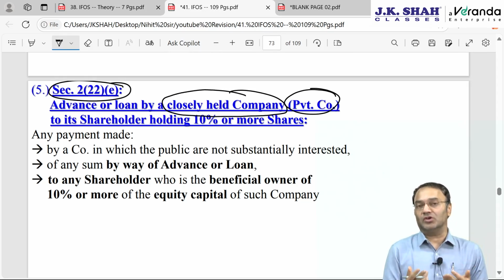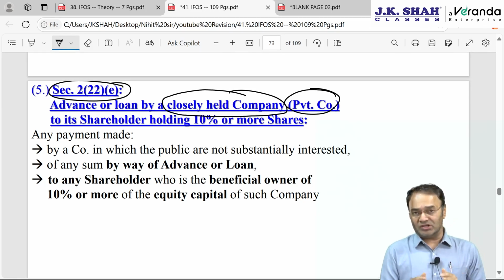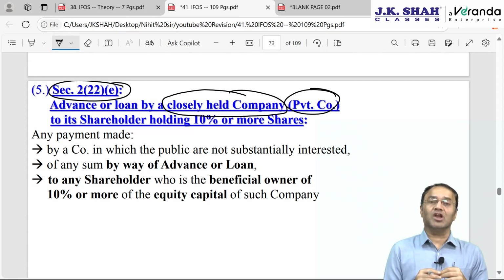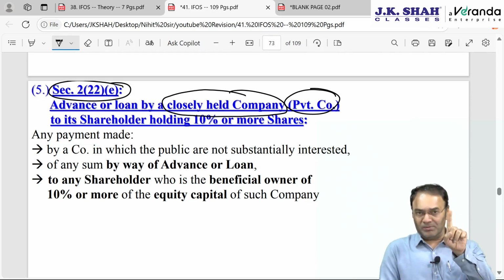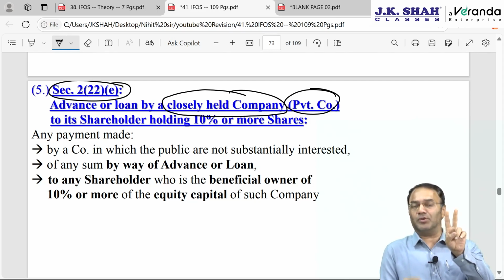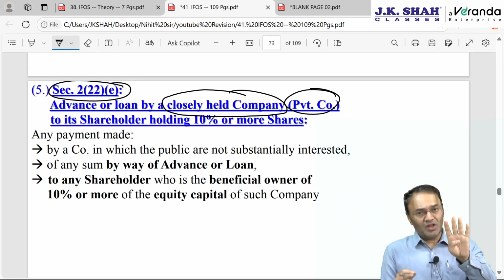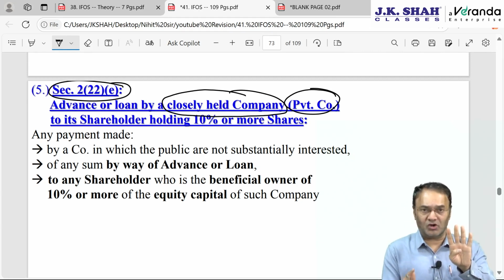Here the company is not actually distributing assets. Here the company is giving a loan to the shareholder. However, this point is applicable under 222E only if the shareholder is holding substantial interest, that is, holding 10% or more of the shares of the company, either singly in his own name or jointly with other people. Number one, the company should be a private company. Number two, the shareholder should be holding 10% or more, either on his own or along with his relatives. And if the company gives him a loan, then the entire loan amount, whether the loan is with interest or without charging interest, will be deemed to be dividend in the hands of the shareholder to the extent of accumulated profits.